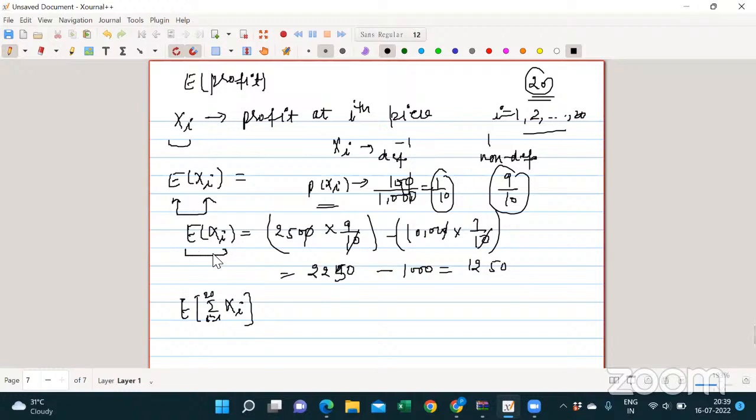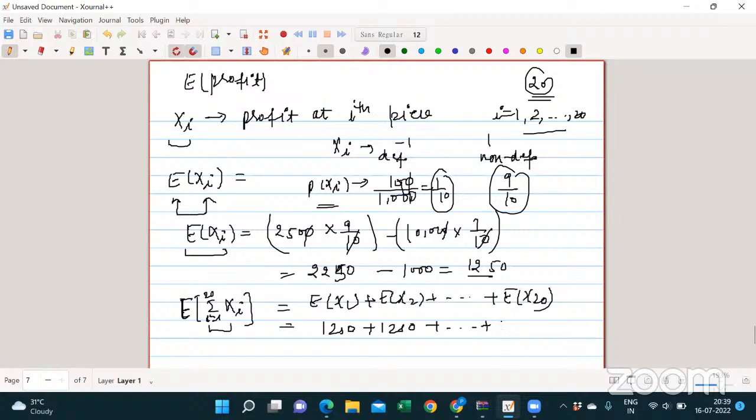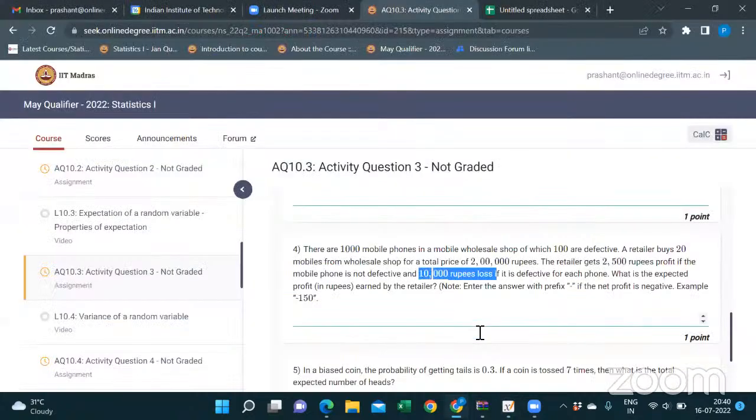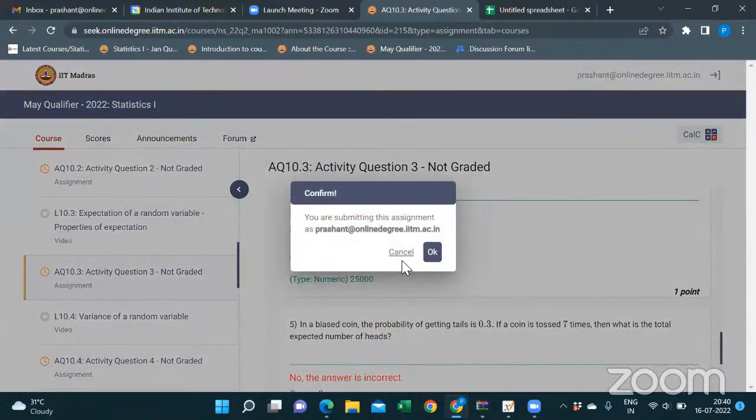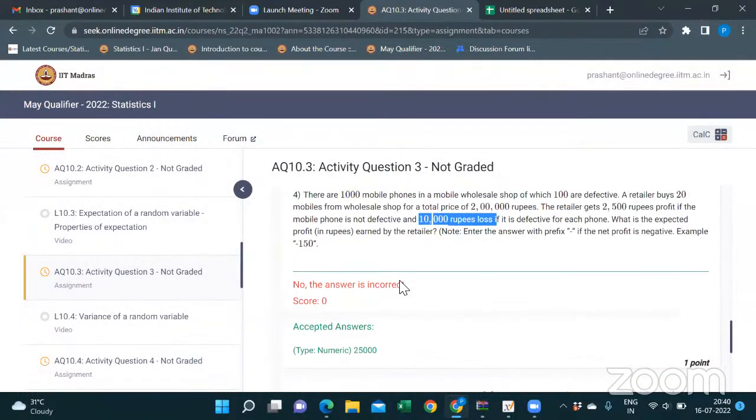He purchases 20 mobile pieces, so we have to find the expected value for the 20. That will be the expectation of X1 plus expectation of X2 and so on, plus expectation of X20. That means 1,250 plus 1,250 and so on, 20 times 1,250, which will be 25,000. Let me check the answer. Yes, 25,000 is the correct answer.